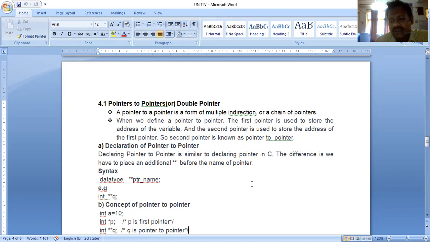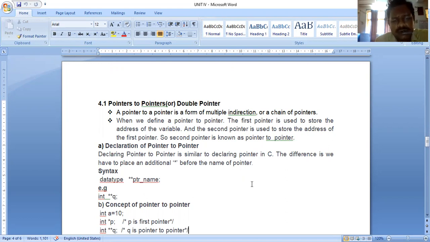So we are defining a variable a equal to 10, b equal to 20, like this. Here we are defining a variable a equal to 10. That variable's address is stored by the first pointer. That first pointer is nothing but the single pointer. And the second pointer is used to store the address of the first pointer. So what is the second pointer here? The double pointer, or pointer to pointer, that stores the address of the single pointer.